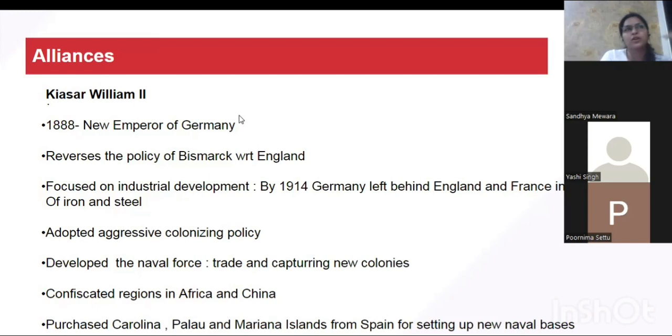So the newborn country Germany was advancing industrially. Second, it adopted an aggressive colonial policy, developed a powerful navy, and captured new colonies in Africa and China. It went to an extent when it acquired a few islands in the Pacific. It purchased the Carolina, Palau, and Mariana Islands. These were original bases of Spain. Spain was not that significant a power by this time, so as a result Spain sold these naval bases in the Pacific to Germany.